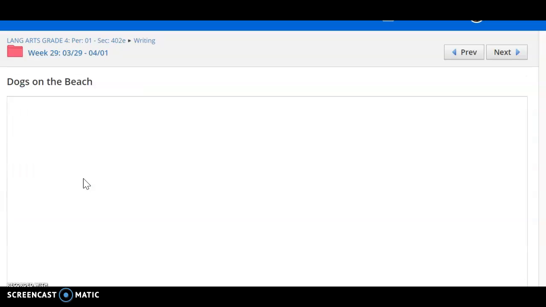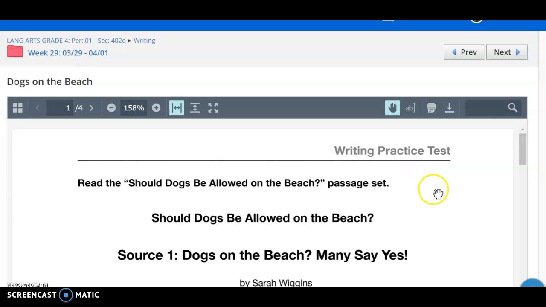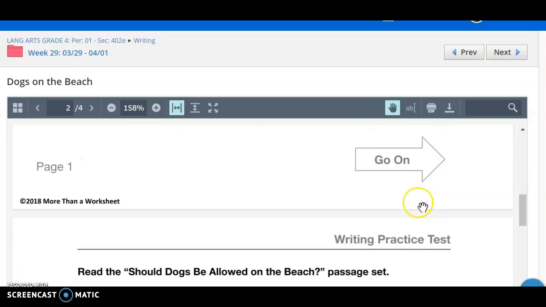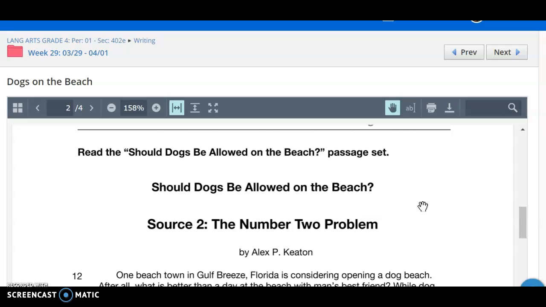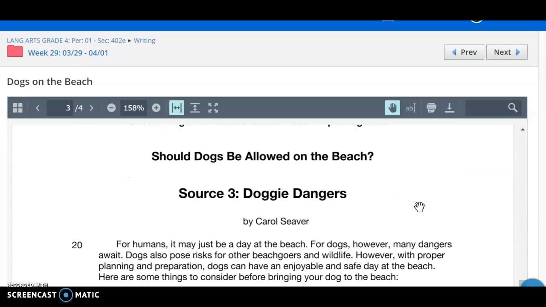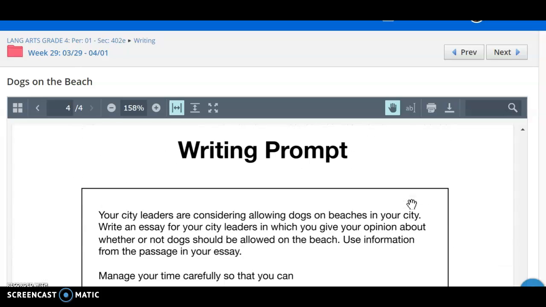So I'm going to open this article and hopefully you guys can see it here on my screen. There are 3 sources. They are labeled this time. I know last week that caused some confusion. So this is source 1, dogs on the beach, many say yes. And then source 2, the number 2 problem. Very interesting. And then source 3, doggy dangers. So you can see just by the title, maybe you're making a prediction that some of these articles may be in favor of allowing dogs on the beach and some maybe not so much.